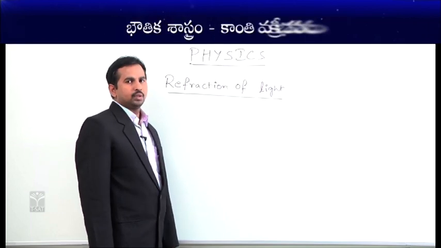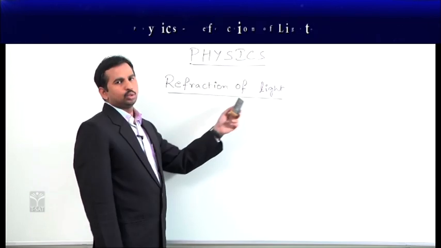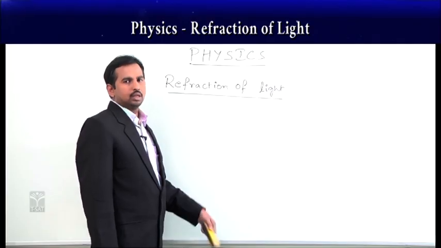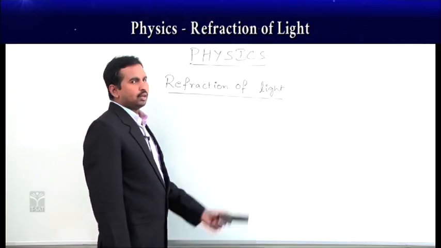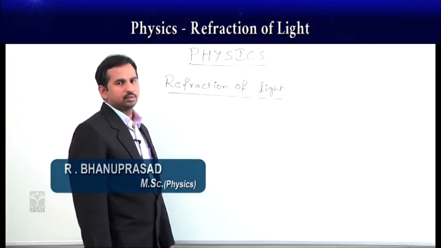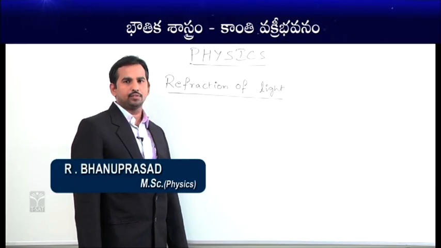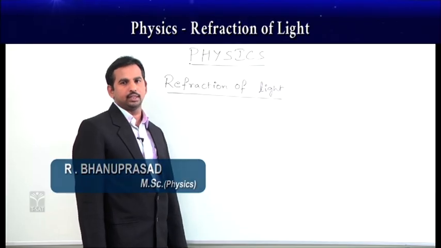Now we will see in physics refraction of light, which is helpful for our polytechnic entrance test. At first, light mainly has two properties. One is reflection of light, another one is refraction of light.